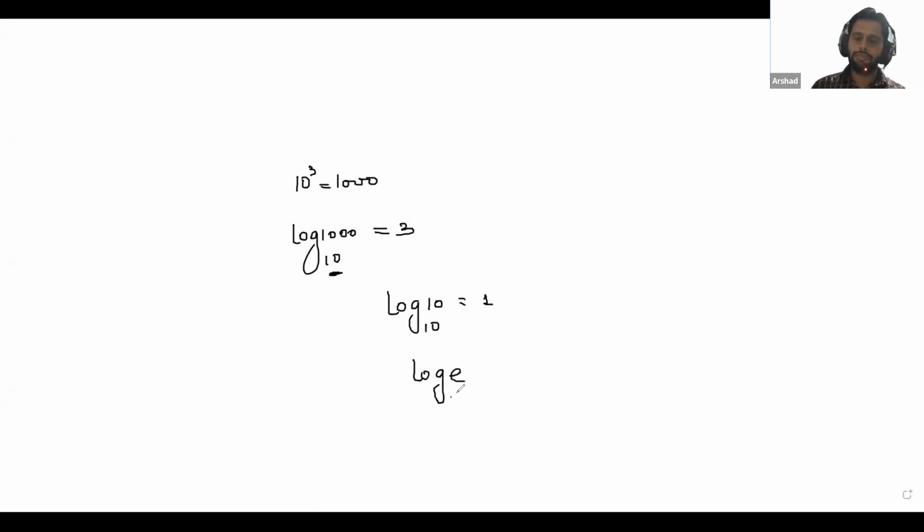So the concept is very simple. As you all know, if you have 10 cube is equal to 1000, then log 1000 to the base 10 is equal to 3. So we will understand it in this way: what should be the power of this 10 so that we get 1000? So that is 3. If I ask what is log 10 to the base 10, you will find the power of 10 so that you get 10. That is 1. Similarly, we have log E to the base E. Again, what should be the power of E so that you get E? This will be 1. Okay, Nabil?